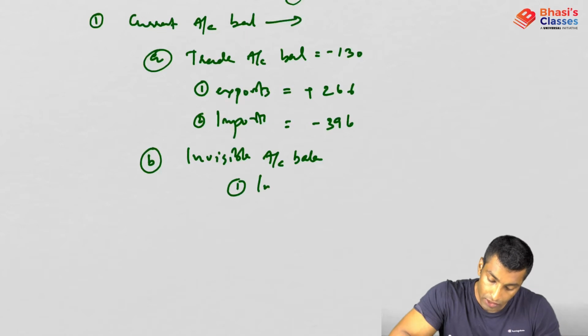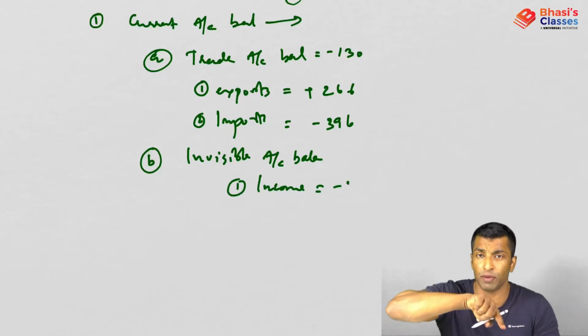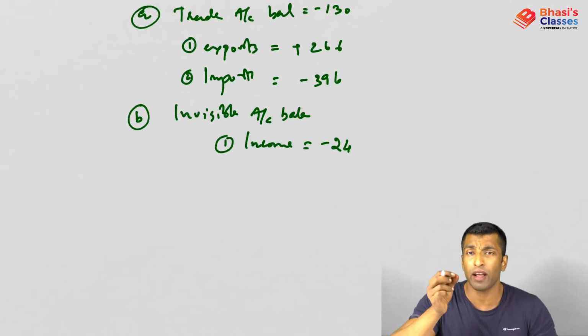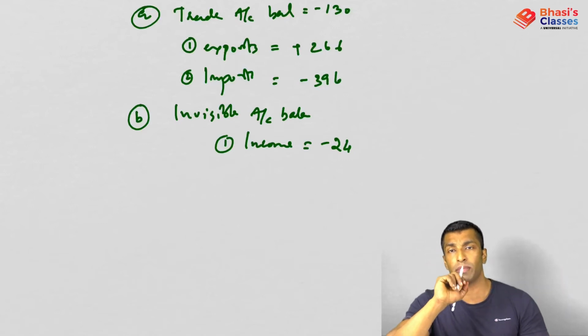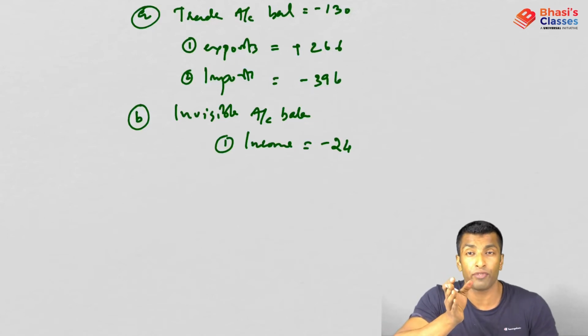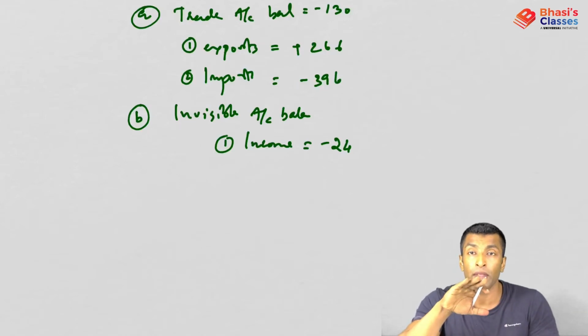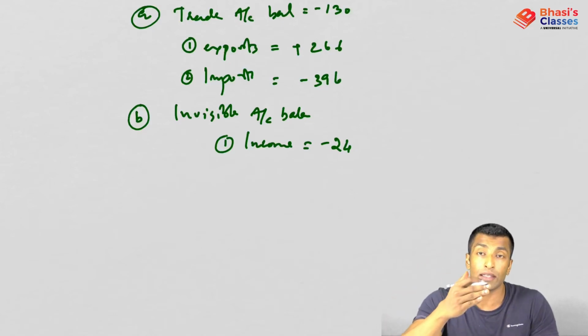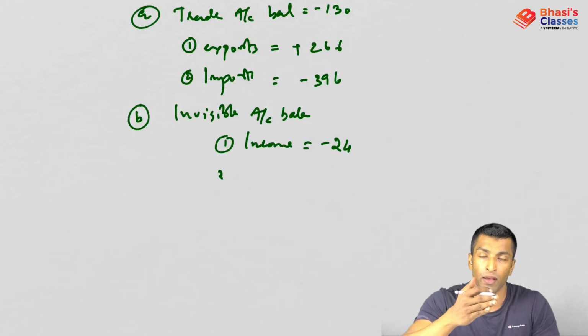Invisible account balance. So in that, factor income, as I have just discussed before, was minus 24 billion. Whenever I'm writing income, I'm only writing about factor income, because income can be generated only through factor inputs. What are factor inputs? Land, labor, capital, entrepreneurship. The reason I told you it should be positive is that there's a way you can generate income. And what is actually happening? We are paying interest for the capital account inflows, so it is actually turning negative.